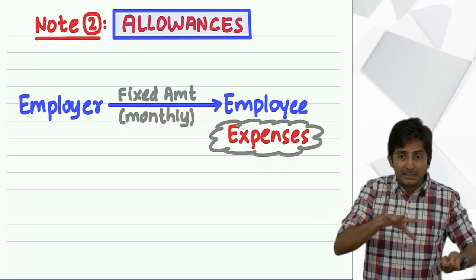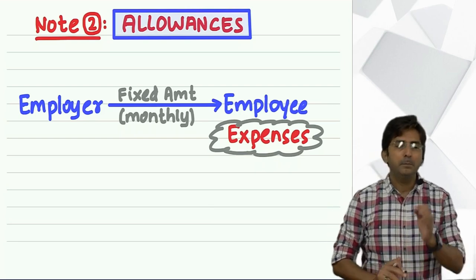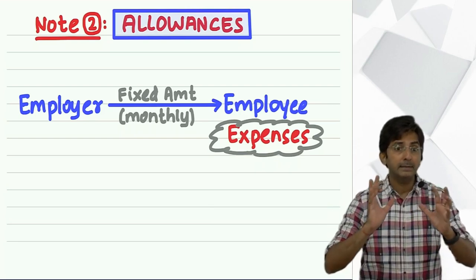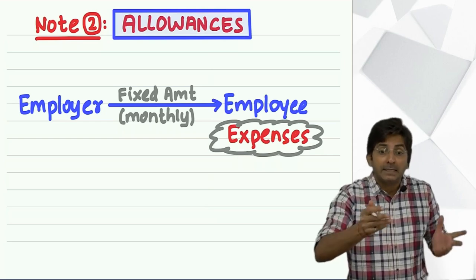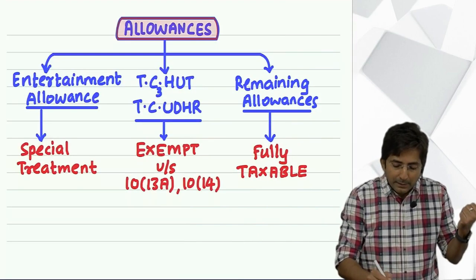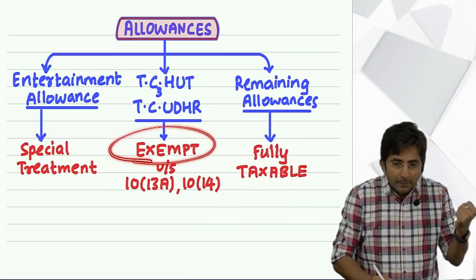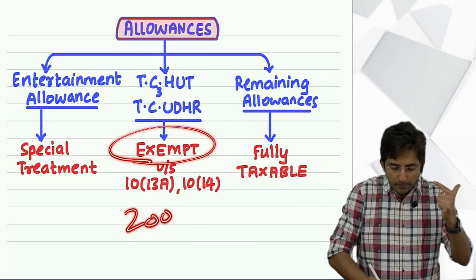And this is compensatory in nature. But see, many times I will give you full knowledge, but your main objective is to understand taxable or exempt. So taxable or exempt, but up to 200 per month.